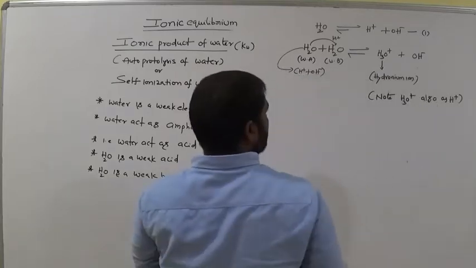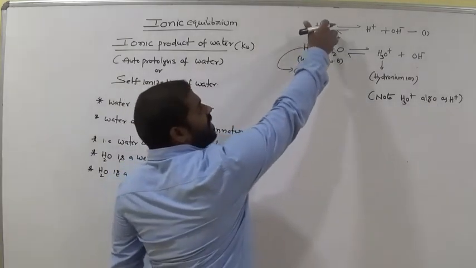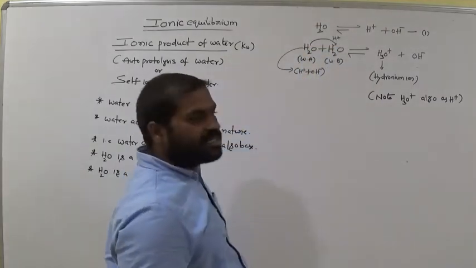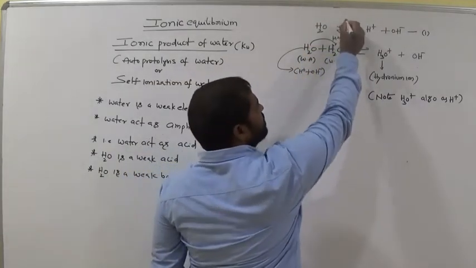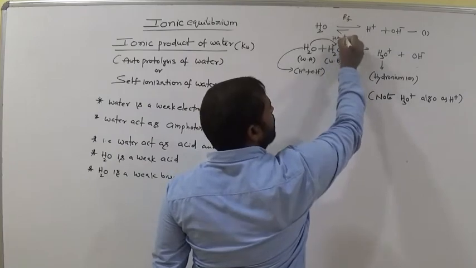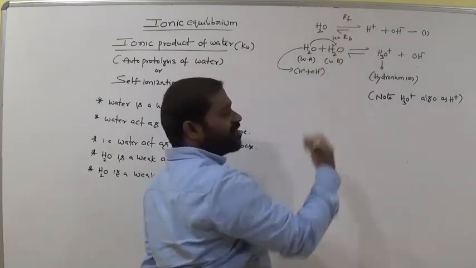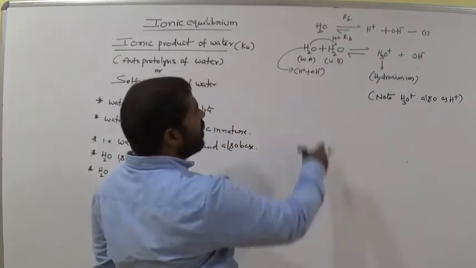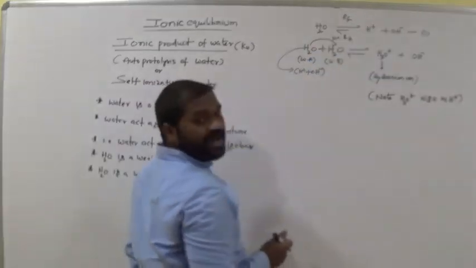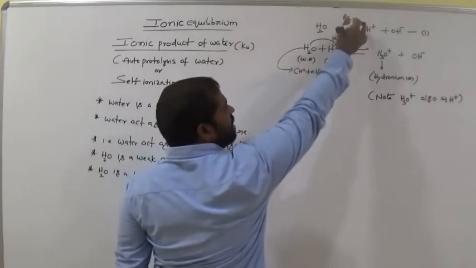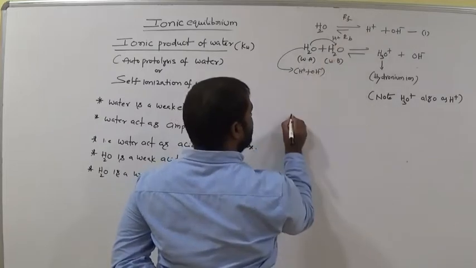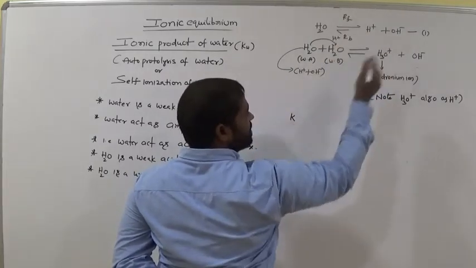Okay. So now here water undergoes ionization, and it is at equilibrium. That means the rate of forward reaction equals the rate of backward reaction. So here the water molecules undergo self ionization. Now what are the equilibrium constants? Suppose here the equilibrium constant is taken as K for the first expression.